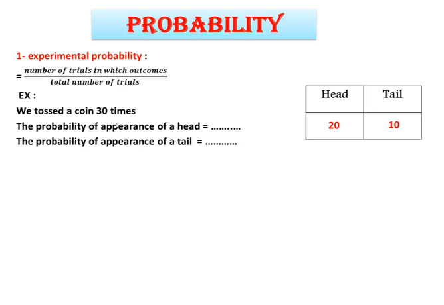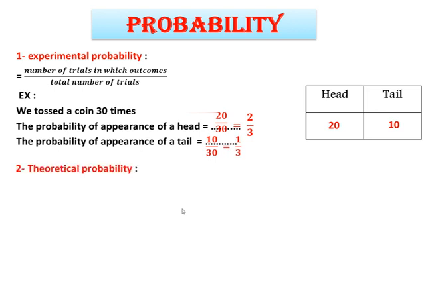Now, to get the probability of the appearance of a head, we say the number of trials in which the outcome of head occurs, how many? 20, over the total number of trials, which equals 30. Then we can simplify, it will be 2 over 3. In the same way, the probability of the appearance of a tail, how many tails? 10 over 30. By simplifying, we get 1 over 3.